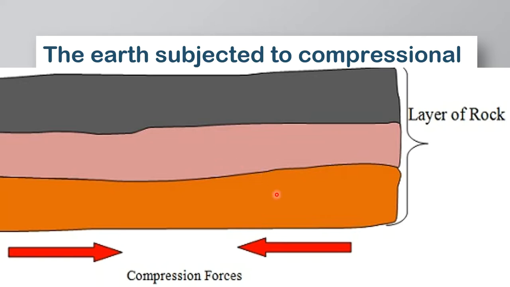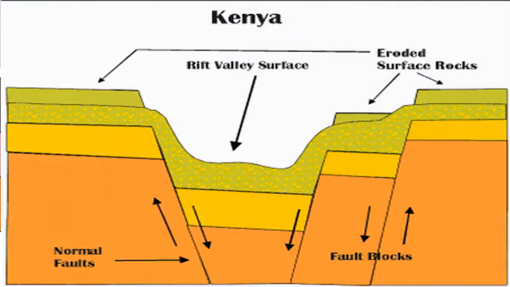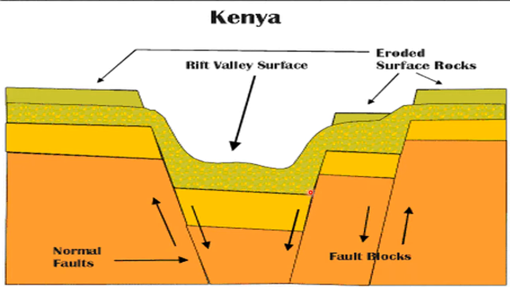So this layer of the Earth's surface develops what we call fault lines. Those lines of weaknesses, the cracks. And when it has become vulnerable, or when those normal faults are formed, either if it is compression forces working on it, the sides are going to either subside or sink, or they are going to get uplifted.